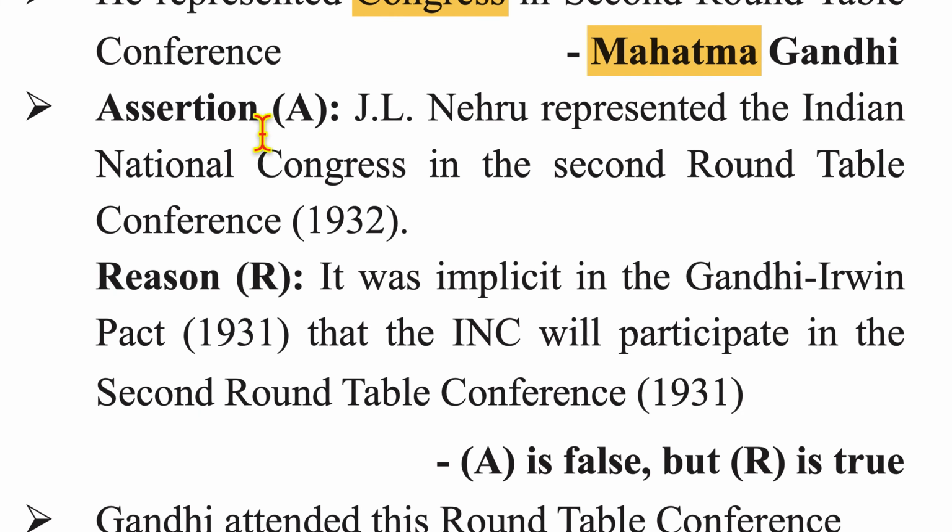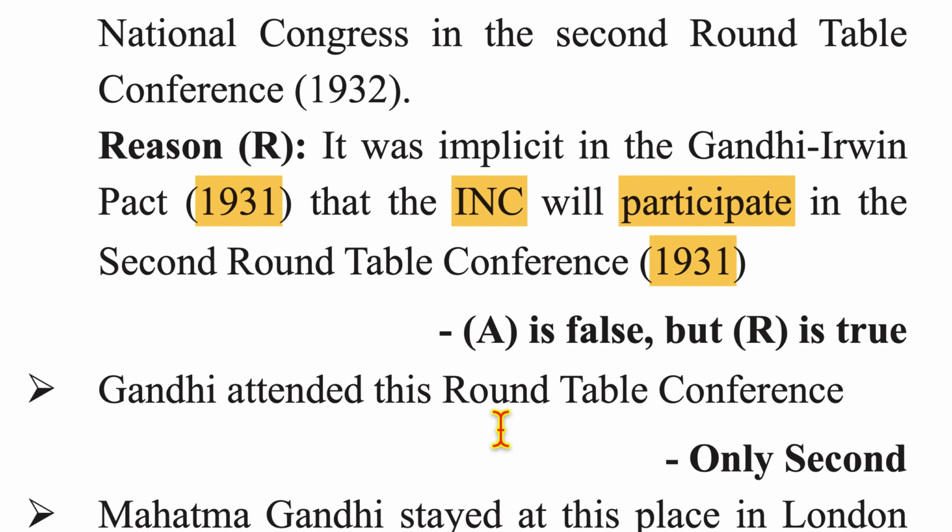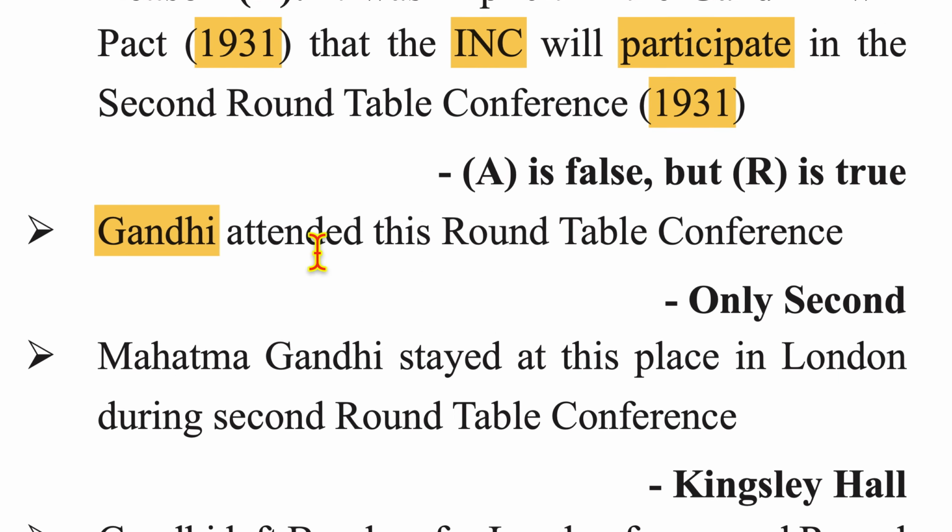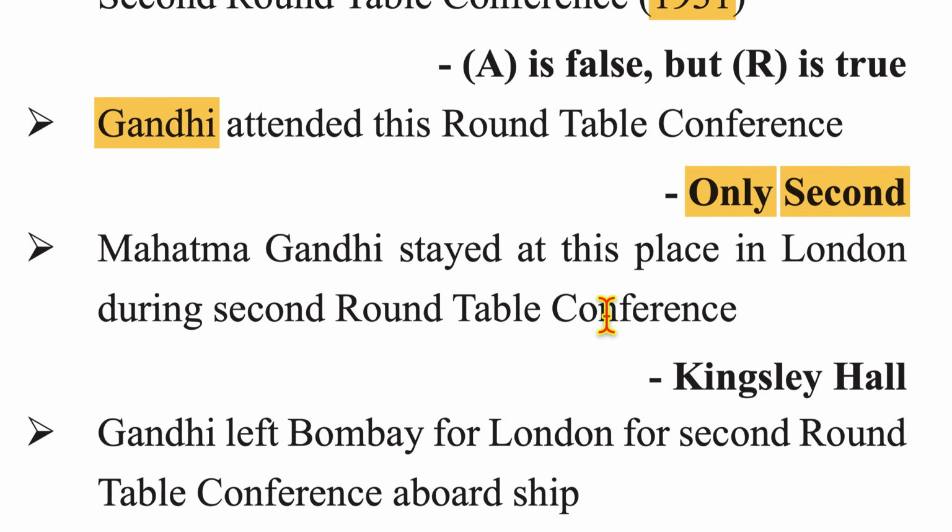Answer is Mahatma Gandhi. Now there's an assertion and a reasoning. The assertion is false, but the reasoning is true. The assertion, that Jawaharlal Nehru represented the Indian National Congress in the second Round Table Conference in 1932, is false because Gandhiji represented. It was implicit in the Gandhi-Irwin Pact of 1931 that INC will participate in the second Round Table Conference in 1931. Gandhi attended this Round Table Conference. Answer is only the second.